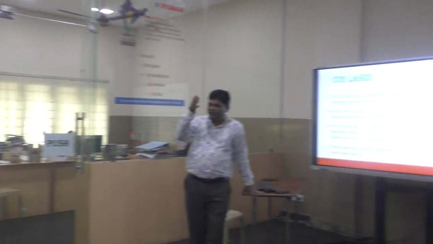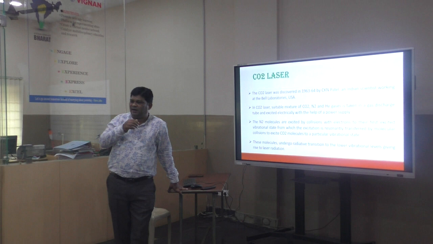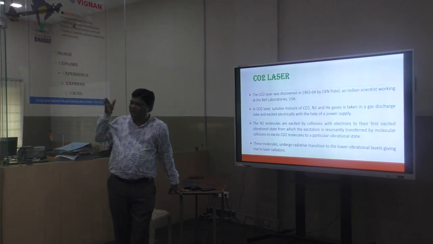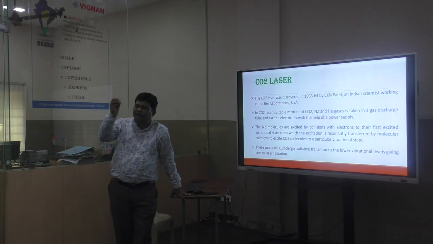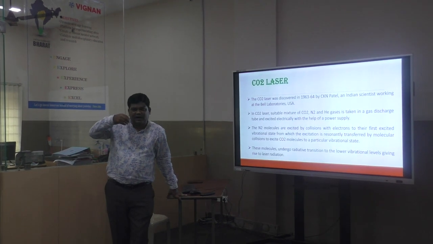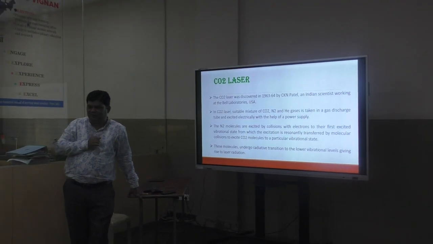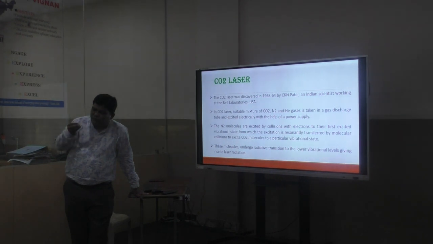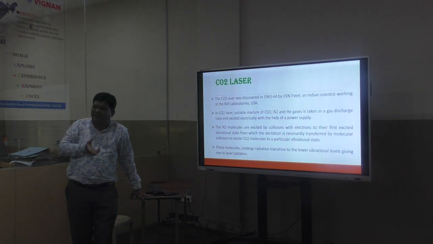Actually, you might have seen sparks in the rainy season when voltage passes through electric wires, and you see a lot of sparks. Now how is that spark generated? It's a very common principle. When electricity passes through any denser medium or any gas, it starts exciting it. When it starts exciting, it heats up to a particular level, and therefore we can see visible light there. And with the CO2 also present, the molecules of the CO2 get excited, and again the intensity of the light is very, very high.